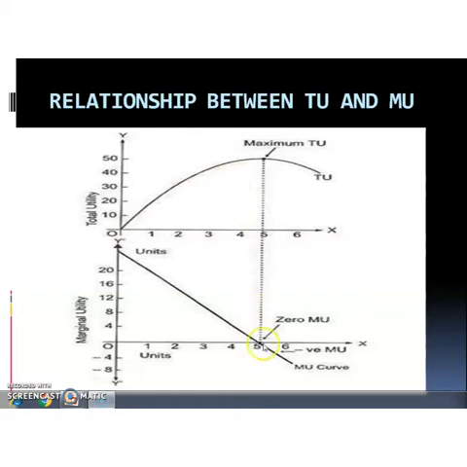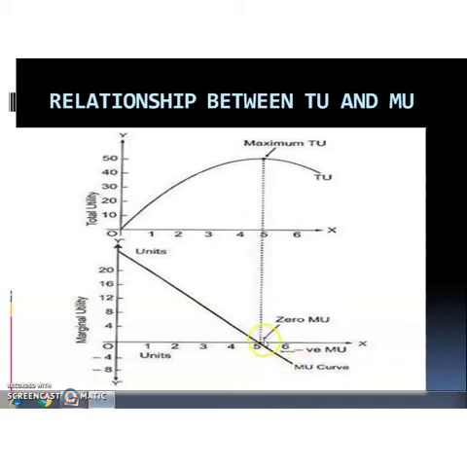Then when MU is 0, at this point MU is 0, TU is maximum. This is the maximum point of total utility and this point is known as the saturation point. At this point, the consumer will get the maximum amount of satisfaction. Then after this point, MU becomes negative.